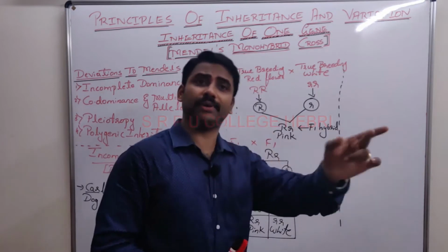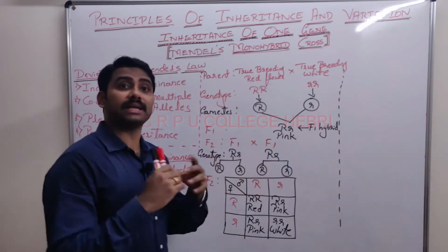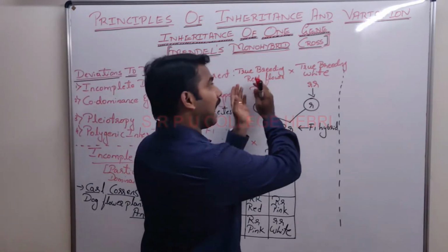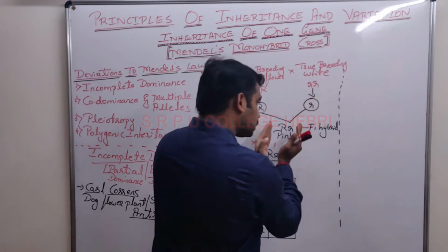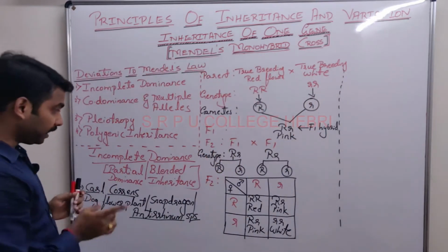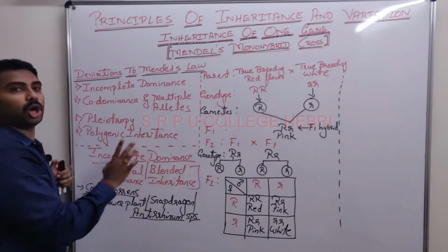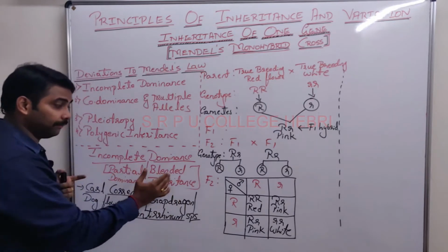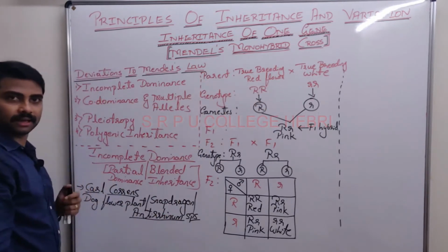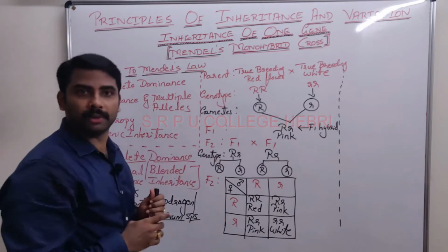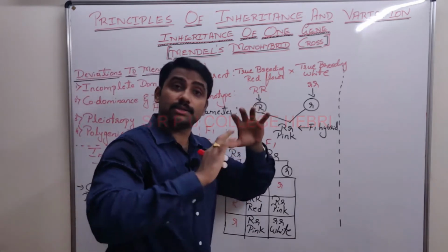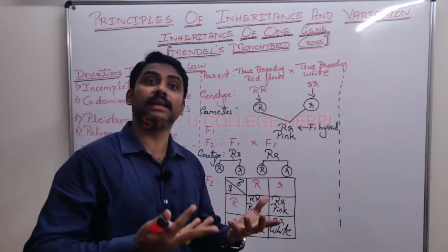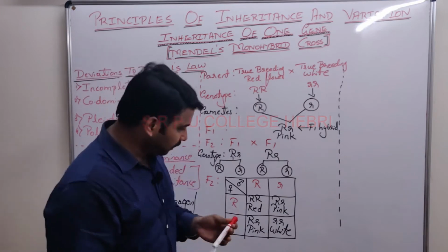Here something different had operated, and he called that phenomenon, which was neither resembling the character of either of the parents but was in between the two, the middle one. He called it partial dominance, or since it looks like a mix of both colors, blended inheritance, or he said incomplete dominance. The red color is not completely dominant over what? White color. It is incomplete dominance. Is that clear?